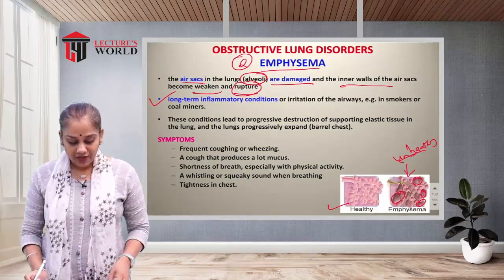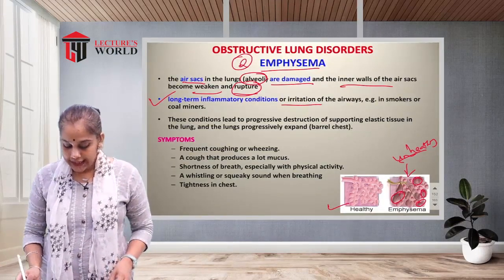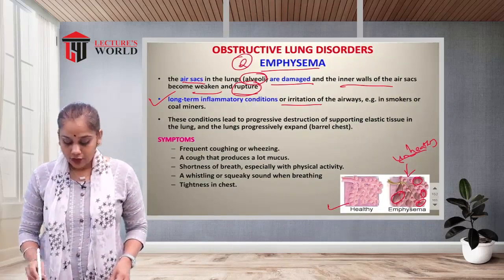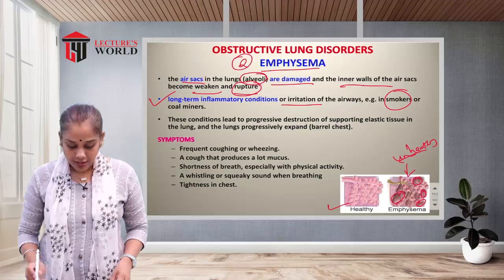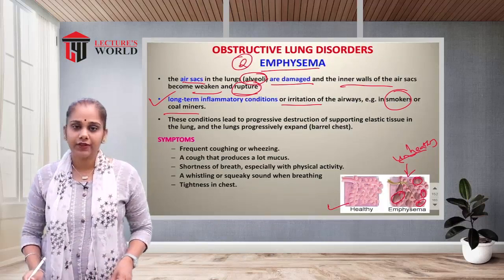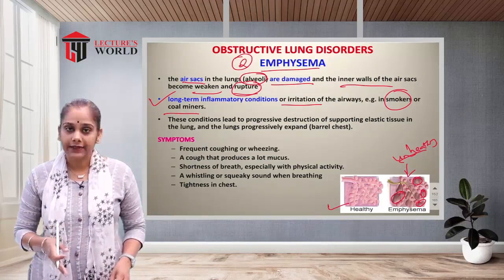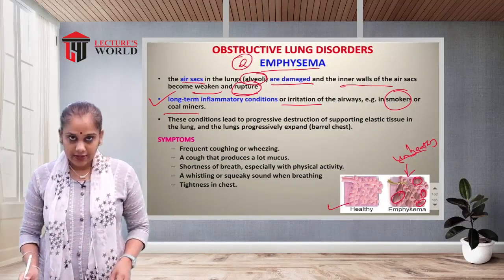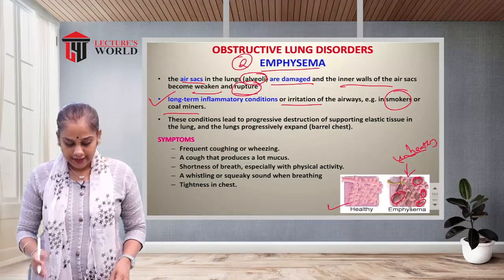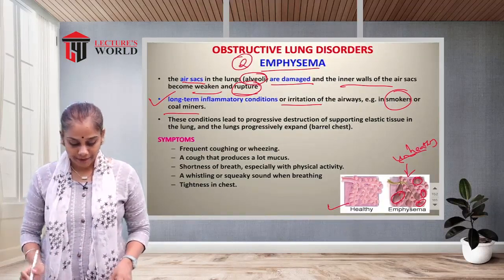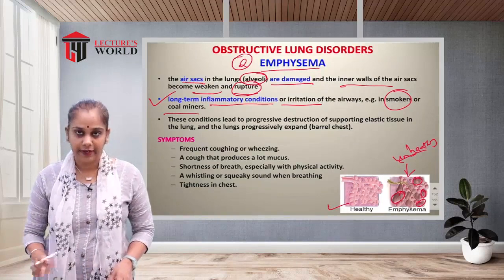It results from long-term inflammatory conditions or irritation of the airway, like in heavy smokers or chain smokers, or in coal miners working in factories. Factory workers and smokers have more chances of getting emphysema. It is a long-term inflammatory condition.